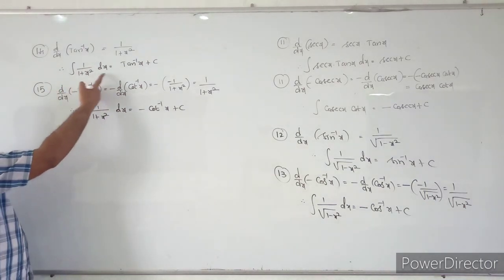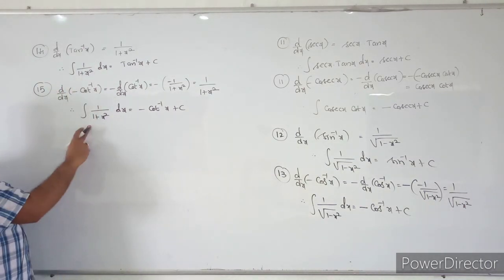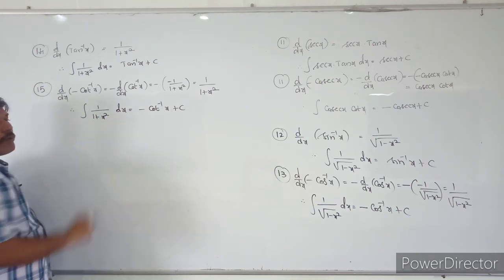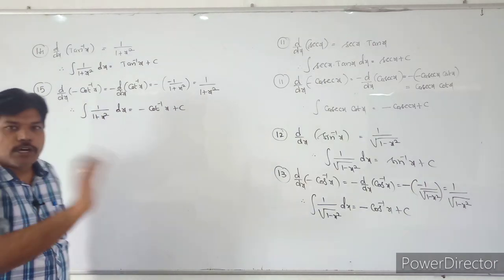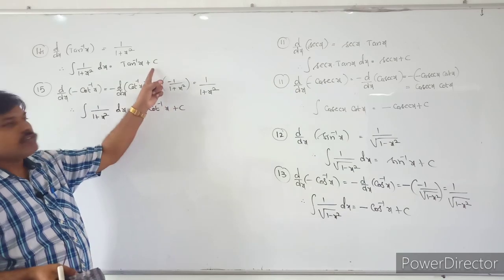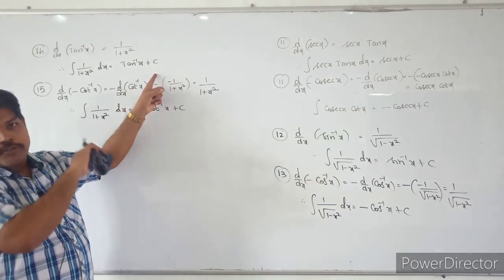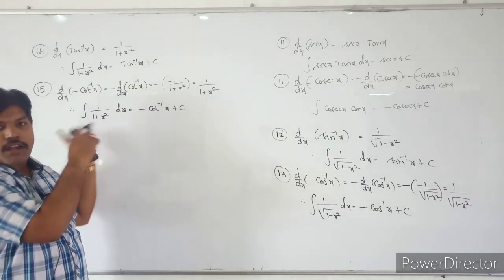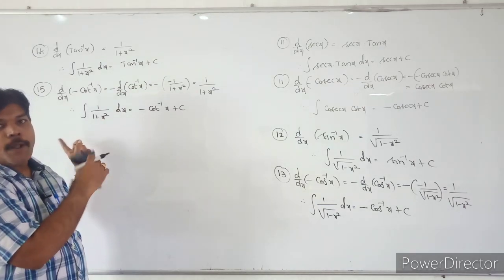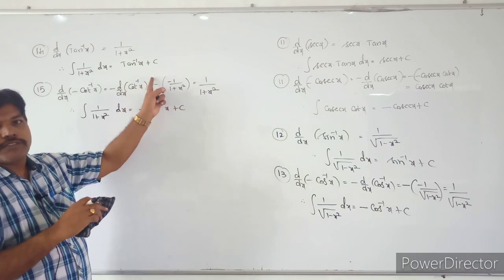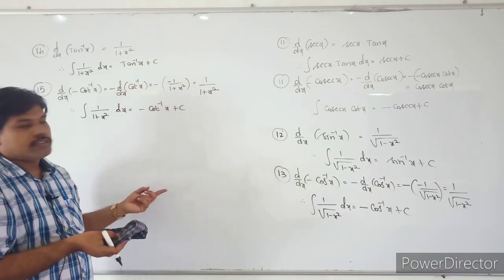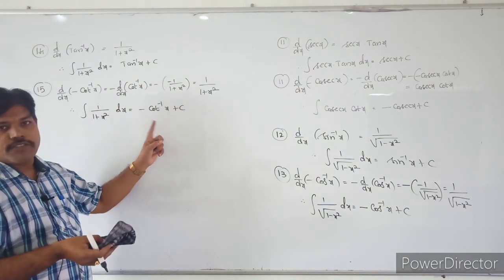Integral of 1 by 1 plus x square dx is equal to tan inverse x plus c. Integral of 1 by 1 plus x square dx is equal to minus cot inverse x plus c. If the remaining terms, and also the remaining functions involved, are in tan inverse, we will use this formula. If the remaining terms are in cot inverse, we will use this formula.